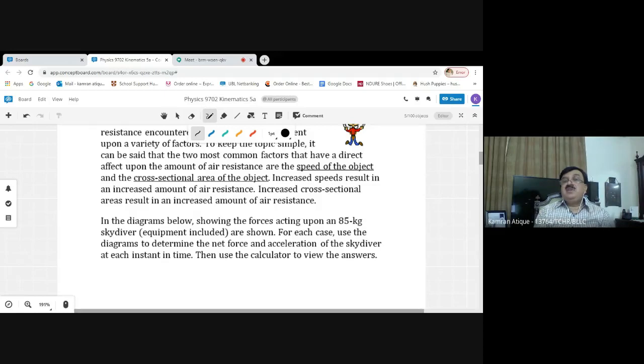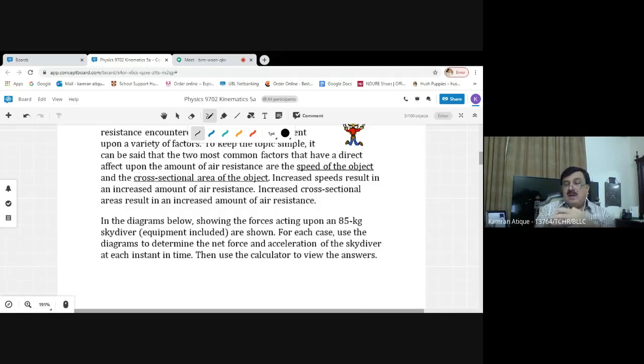The moment it increases, air resistance also does not remain zero. Air resistance also starts increasing because the molecules of air start dragging against the surface of the paratrooper, whatever he is wearing, whatever his surface area is.